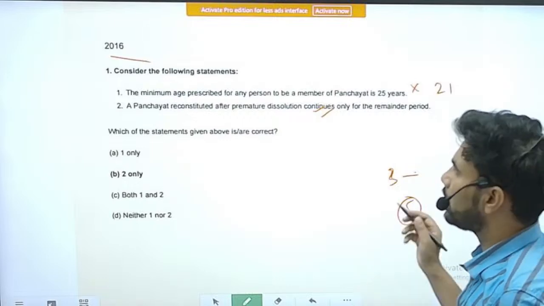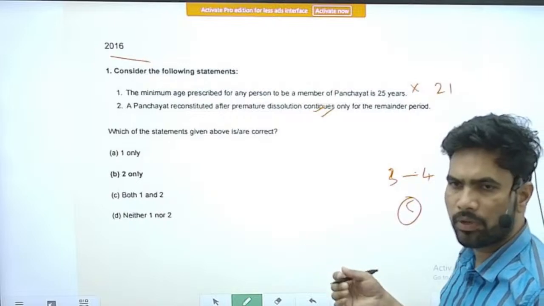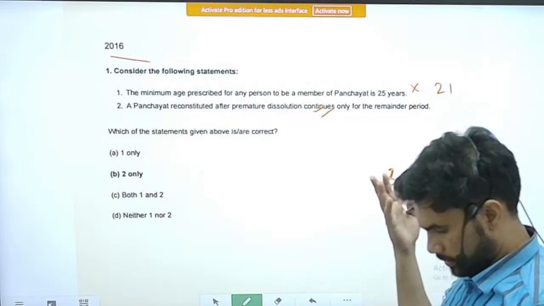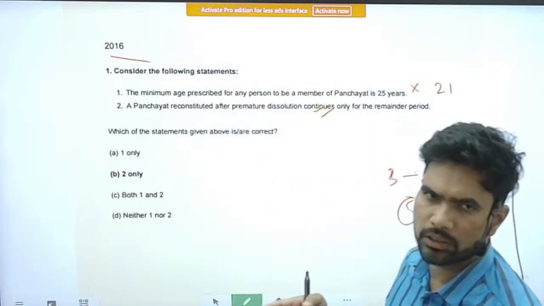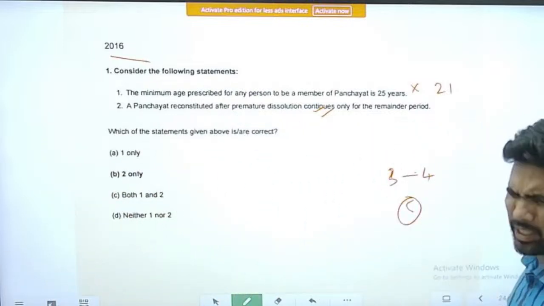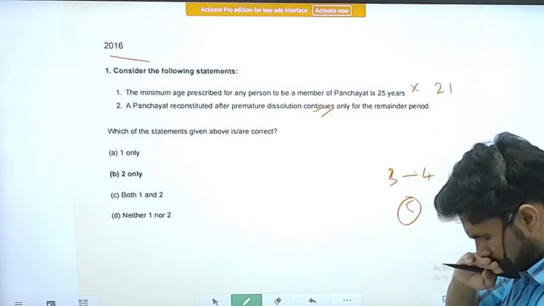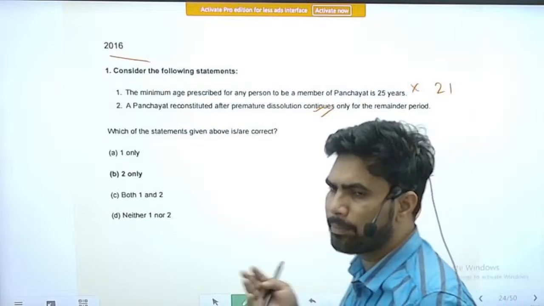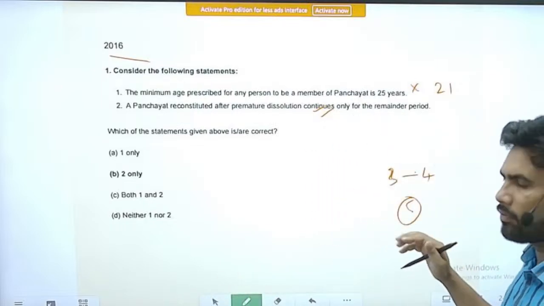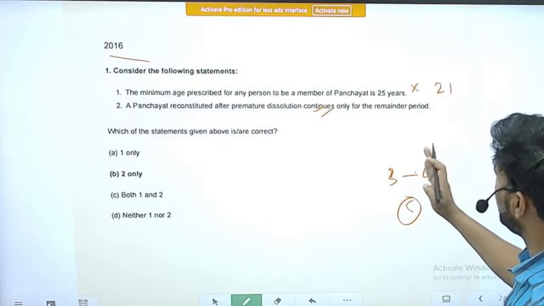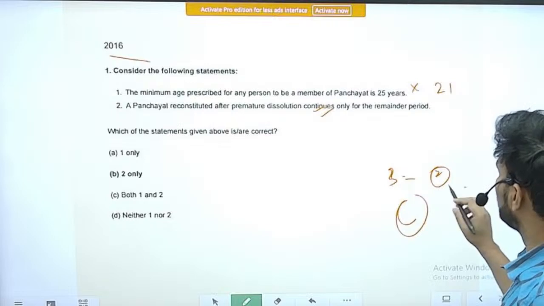Again, elections are held and another body is incorporated. Let's say a new Zilla Parishad chairman has been appointed, along with the ZPTCs. So they will serve the term of the remaining 2 years only. They will not again serve the term of 5 years.